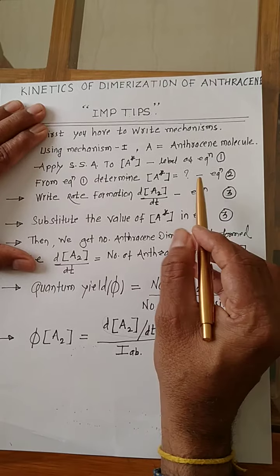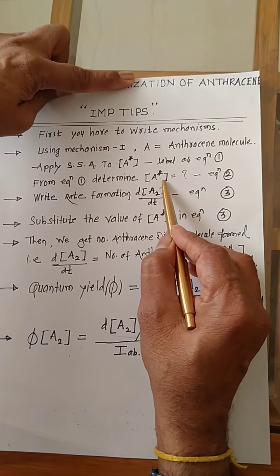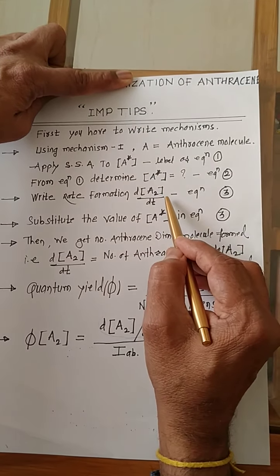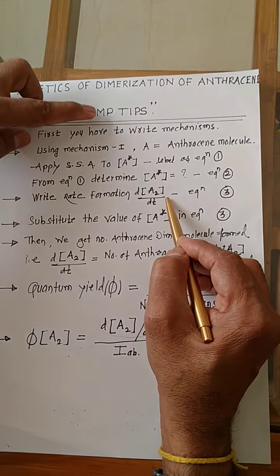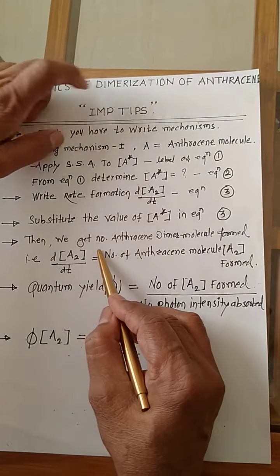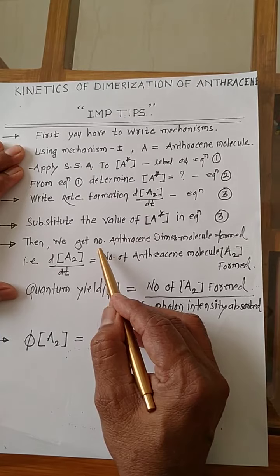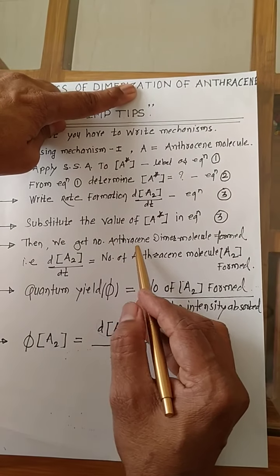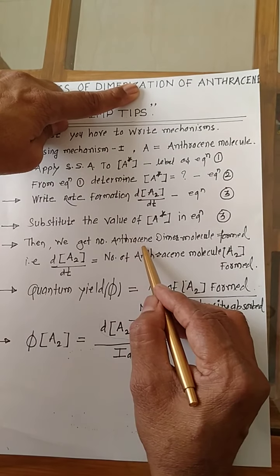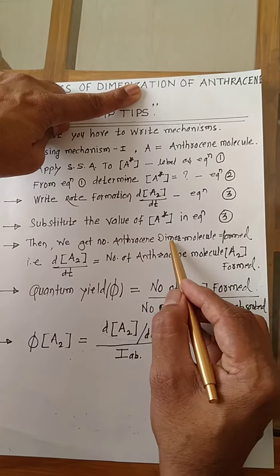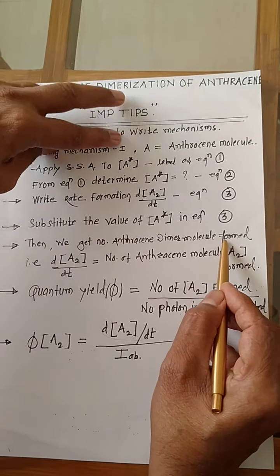Now substitute this value in equation 3. Then we get the number of anthracene dimer molecules formed.